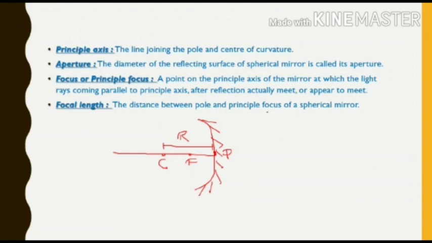Now the distance between pole and principal focus, so this is pole, this is principal focus, so the distance between pole and the principal focus is the focal length. Okay, it is also denoted by f. So this is the focal length.